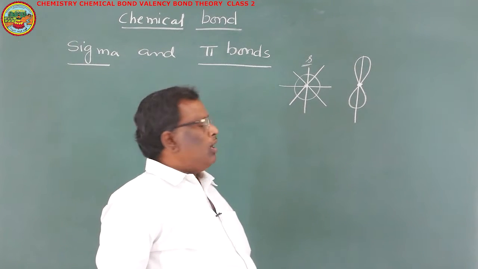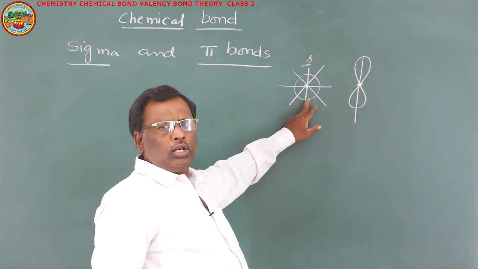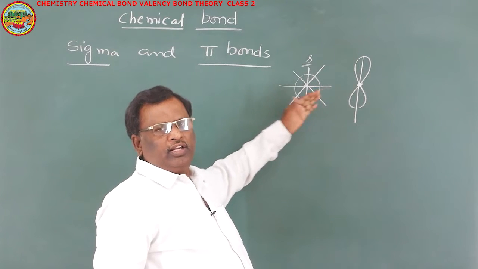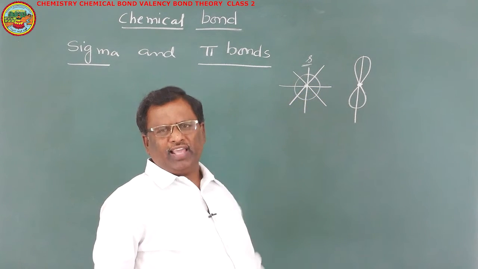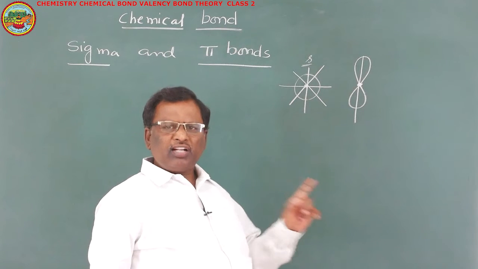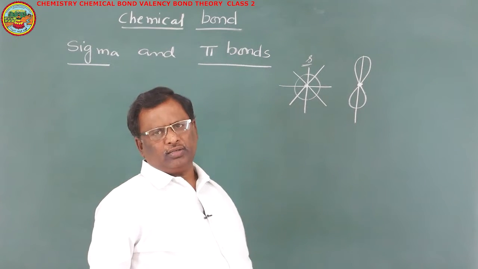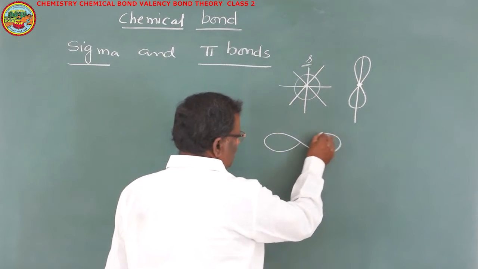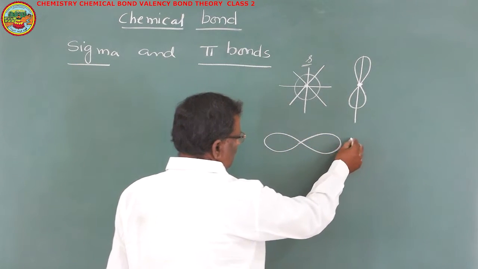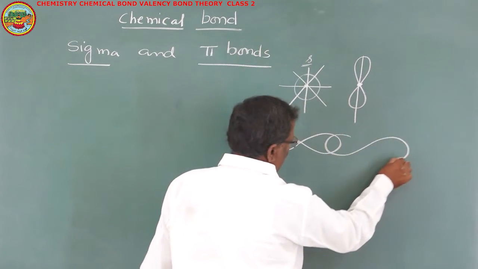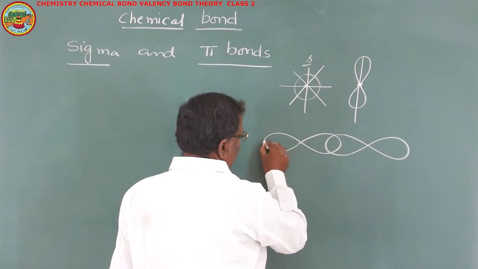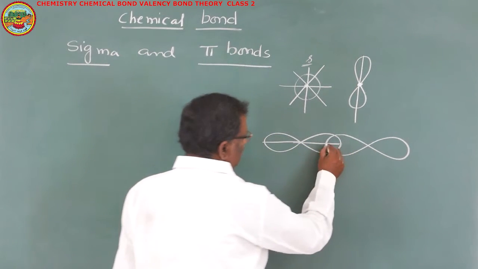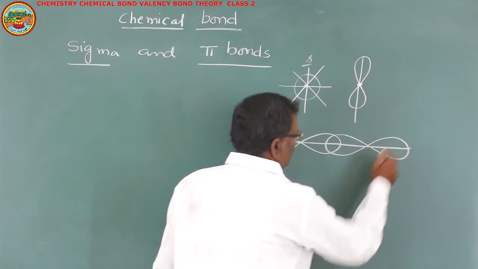Now, s orbital, when it is overlapping in any direction, it is along its axis. But it is not so in the case of p orbital. If one of the p orbital overlaps with another p orbital belonging to another atom, then this is the axis of this p orbital and this will be the axis of another p orbital.